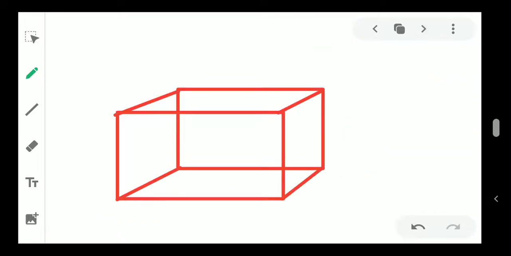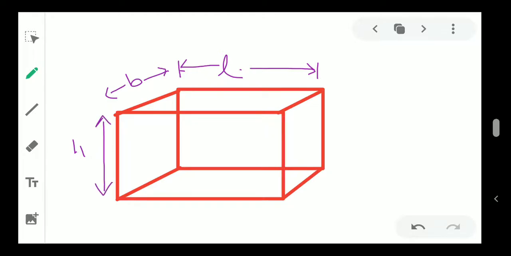But in three-dimensional objects like your eraser, you have one side length, this much is the length, okay. Your breadth, that is this much, and also height, that is this much, right? So you have three things in 3D, so that's why it is called 3D, okay, three dimensions.